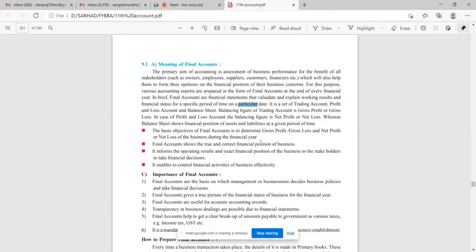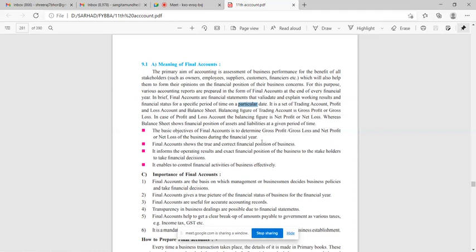Now, gross profit, gross loss means what? If you have so much income as compared to your expenses, then absolutely you will have profit. But that profit is from only trading activities, so it is considered gross profit.